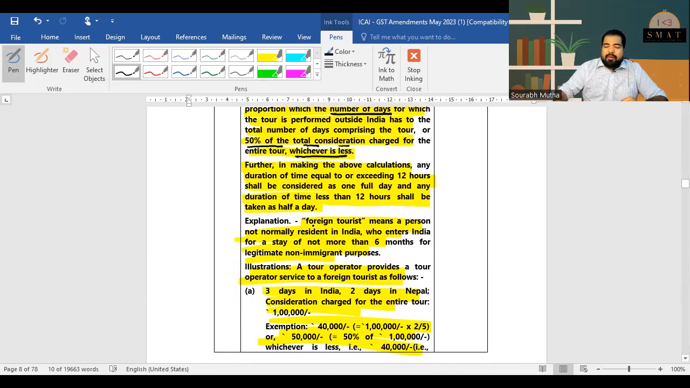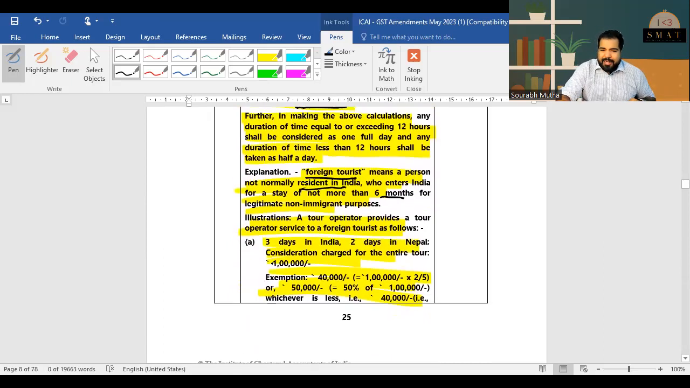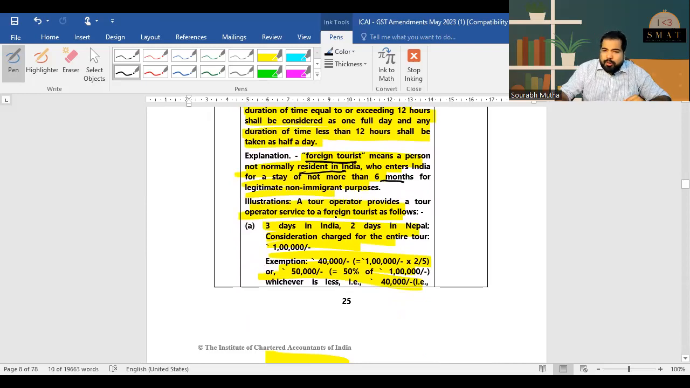A foreign tourist is someone who comes to India, who is not a resident in India, but who comes to India for visiting, for a maximum period of 6 months in a year. Let's take an example. You're a foreign tourist and you've taken services 3 days in India, 2 days in Nepal. So basically, consideration is 1 lakh rupees. Now, out of 1 lakh, the one which is abroad is 2 by 5. So 2 by 5 is basically 40,000 rupees here, or 50% of the total consideration, that is 50,000, whichever is less. So your 40,000 is less.